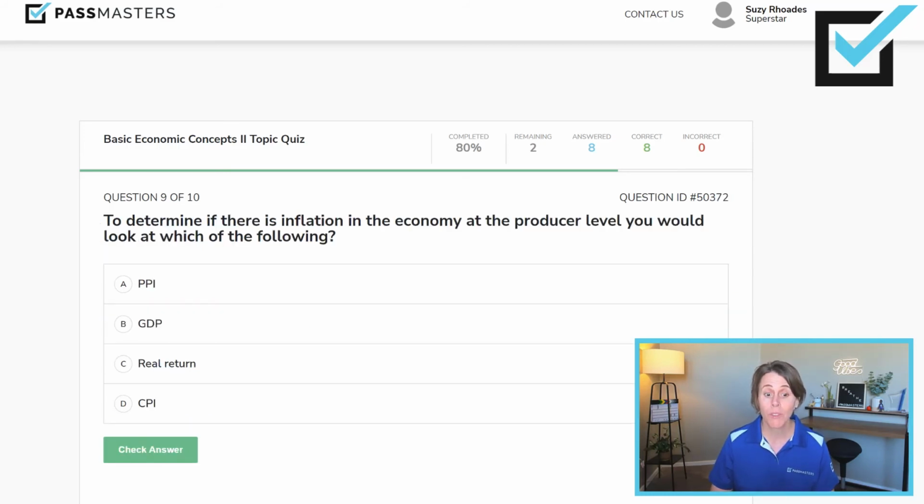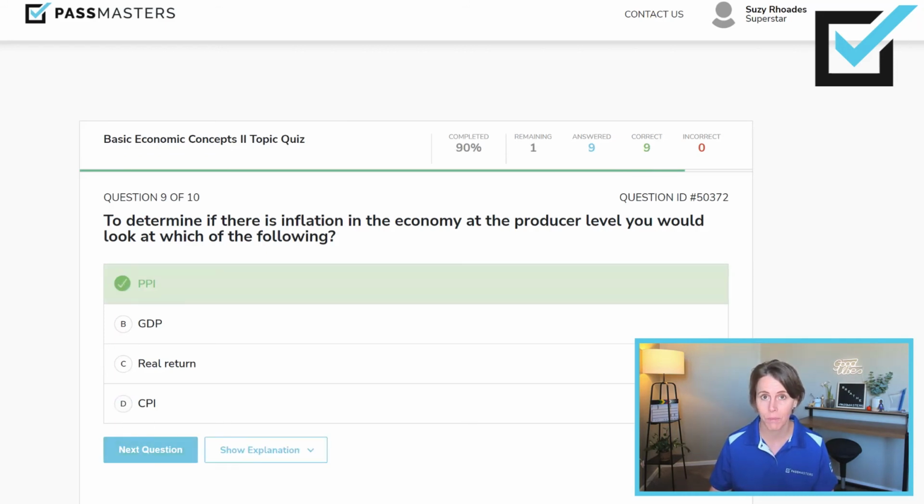To determine if there is inflation in the economy at the producer level, you would look at which of the following: PPI, GDP, real return, or CPI. It is the producer price index that measures the cost of goods at the producer level.